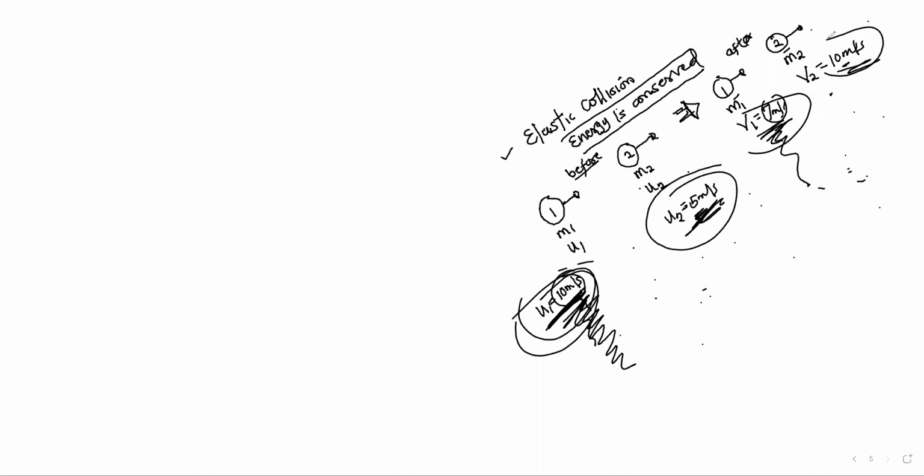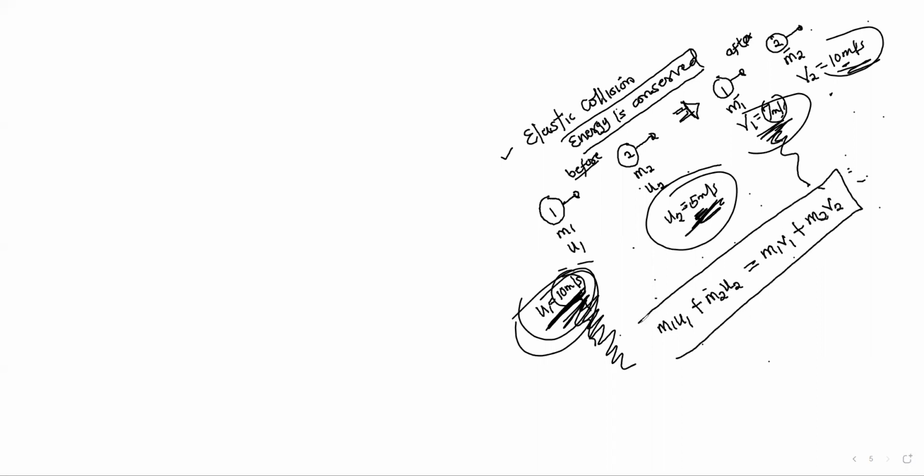At the end of the day, M1U1, initial momentum of body 1, plus M2U2, initial momentum of body 2, must give us M1V1, final momentum of body 1, plus M2V2, final momentum of body 2.